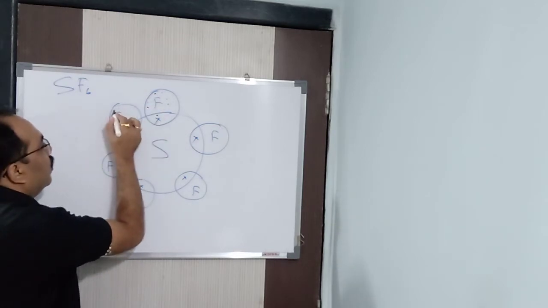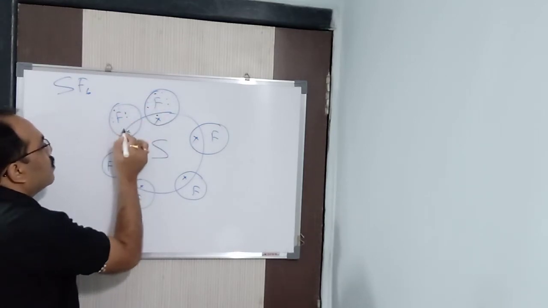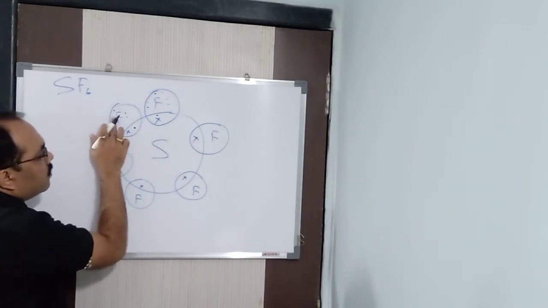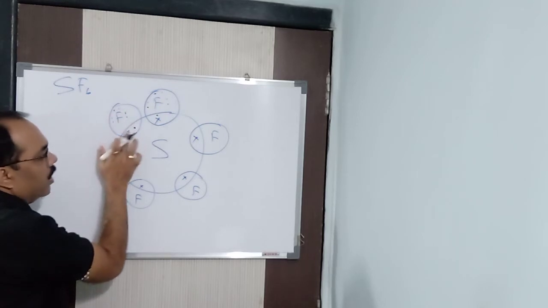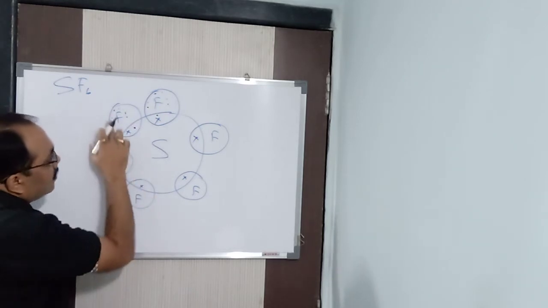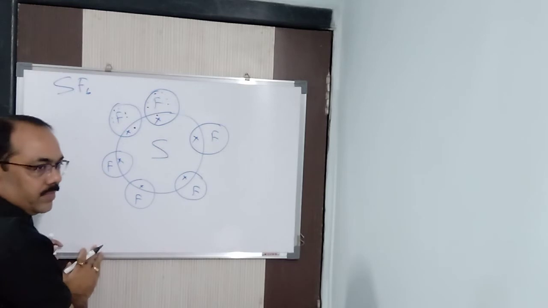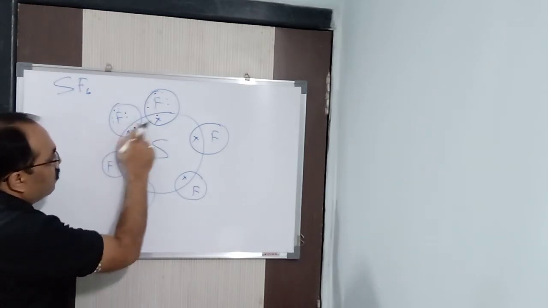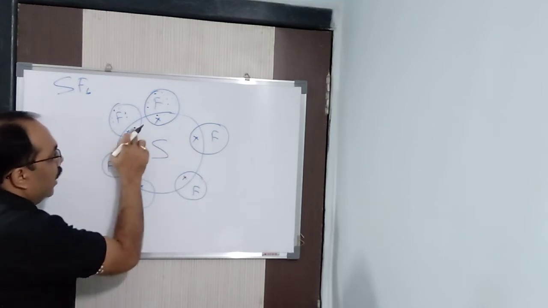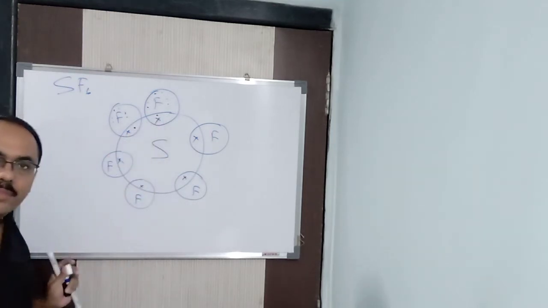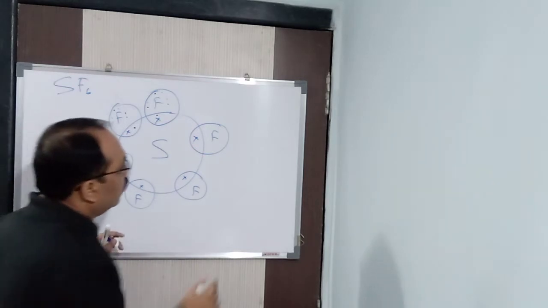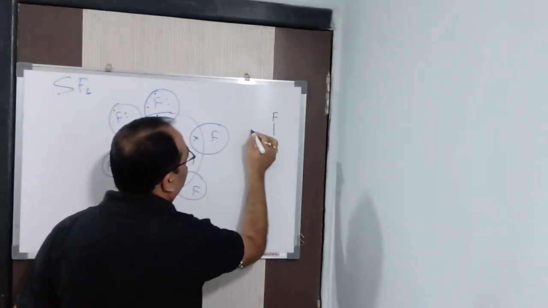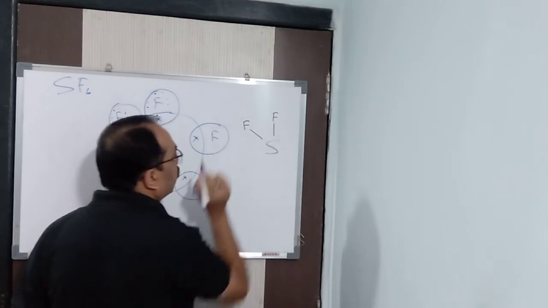Now coming to this fluorine. 1, 2, 3, 4, 5, 6 and here it is 7. So in this way, this fluorine is also stable, 7 plus 1 cross, and sulfur is now stable. Sulfur had 6 crosses and 2 dots, 6 plus 2, 8. So it is a full bond. Full bond means sulfur with this one fluorine and this one fluorine got a full bond. Clear?